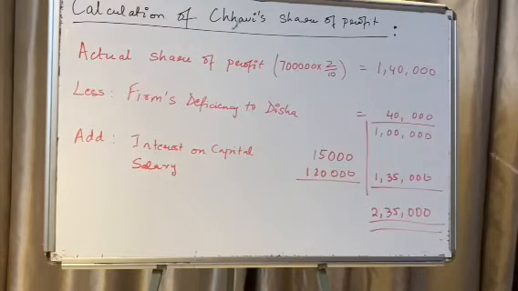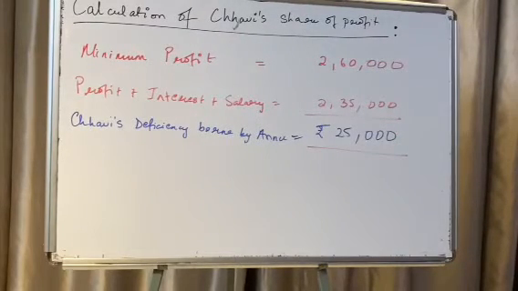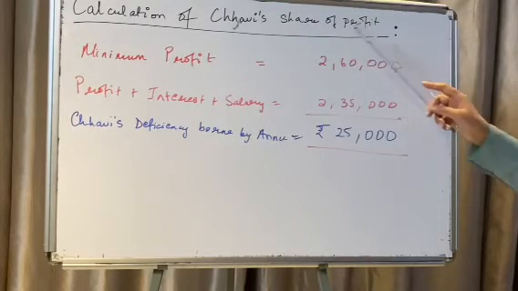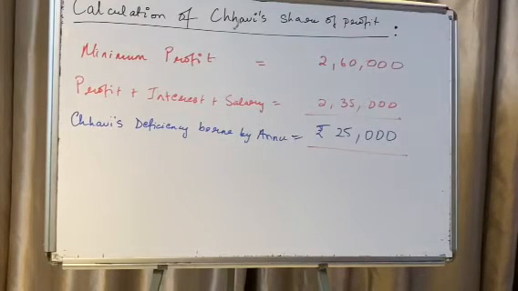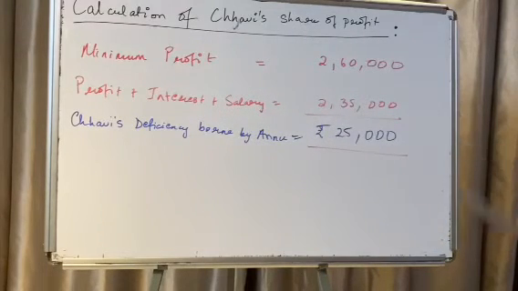So in my next working note, I will show how I am going to give this to Chavi from Anu's share. Now the minimum profit guaranteed to Chavi was 2,60,000. Profit plus interest plus salary was 2,35,000.